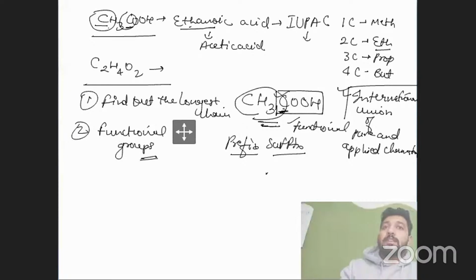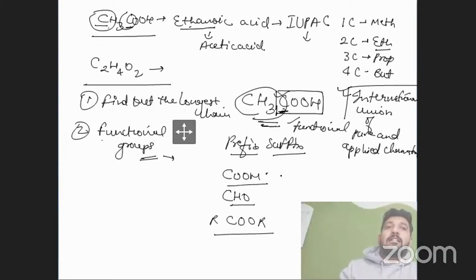These functional groups are also separated by their properties, as we can see: we have COOH, the CHO aldehyde group, and the RCOR group. These are separated by their reactivity. So to write the specific name of a compound, we have to find these points given by IUPAC, and then we write the name of that compound.